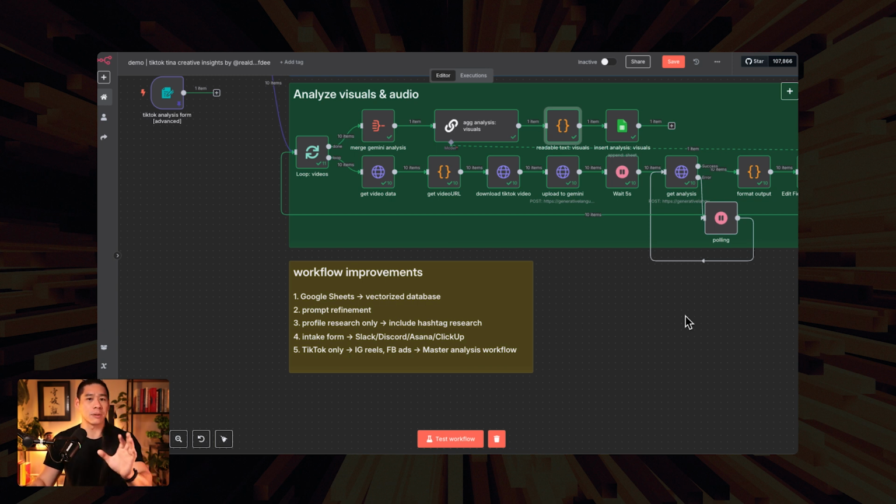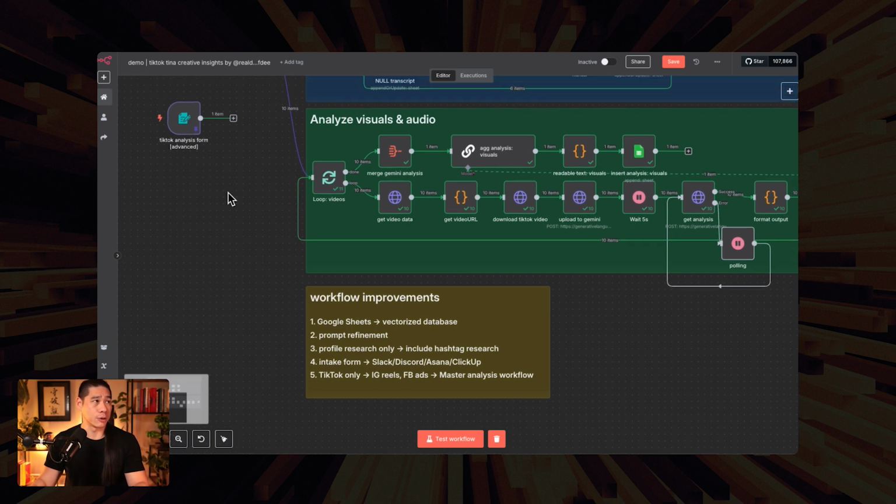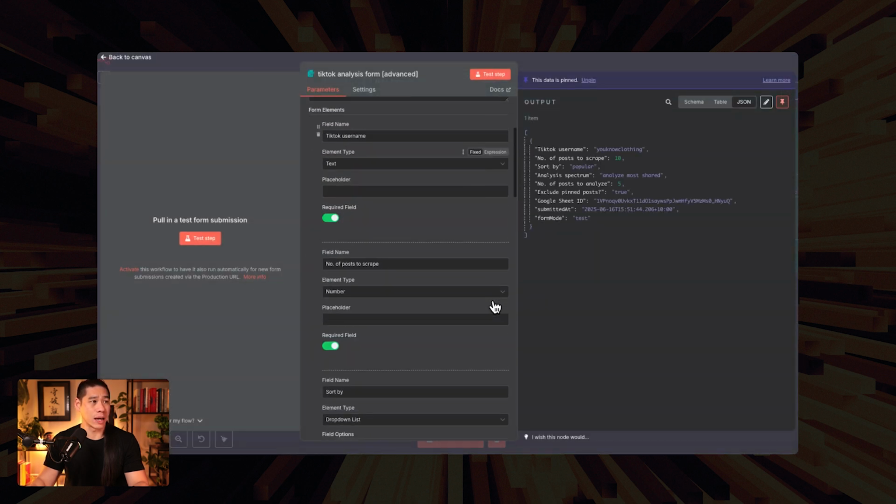I'm oversimplifying it here, but that is one way we can turn this into something at a much more robust scale, right? Outside of this demo. Let me talk about this advanced form for a second here, and you'll see what I mean.